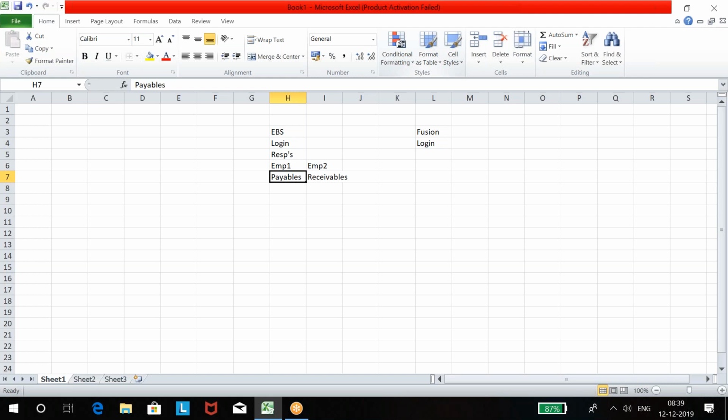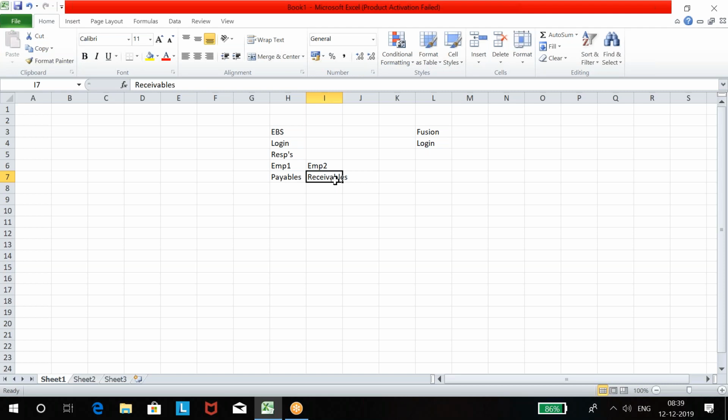And then I need to provide them, as per their job role or as per their job responsibility in the company, access in the application to work day to day, right? So that is called responsibility. For employee 1, I create payables responsibility, and for employee 2, I create receivables responsibility. In Oracle, we call it as responsibility. Employee job responsibility, we call it as responsibility.